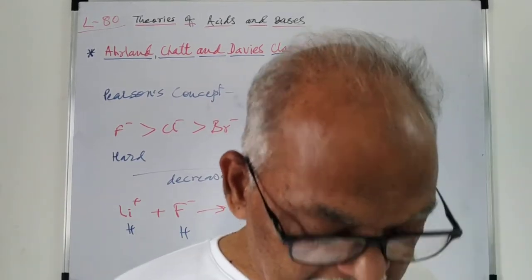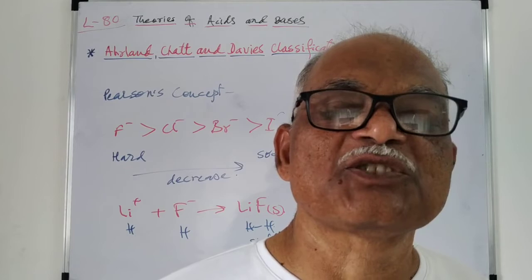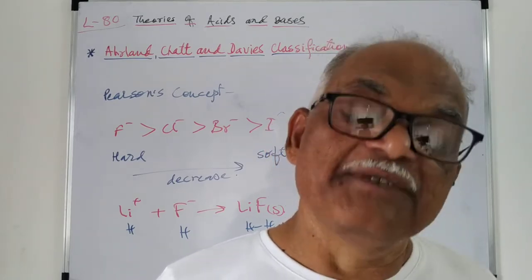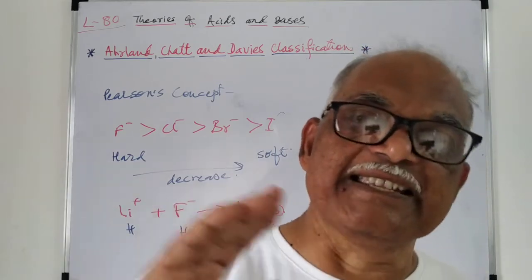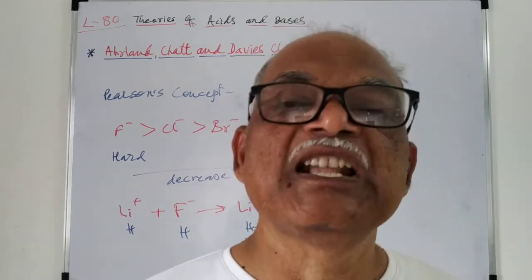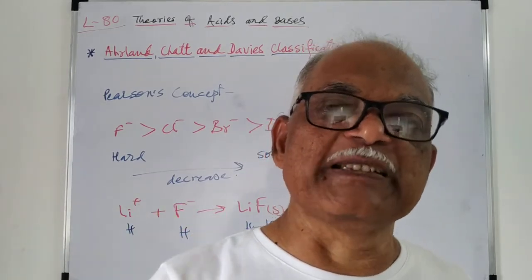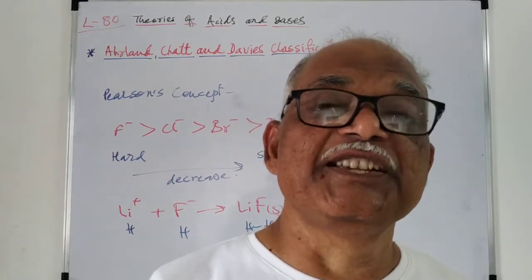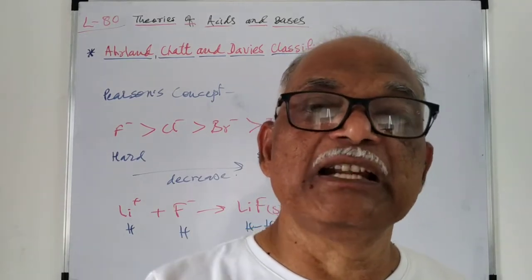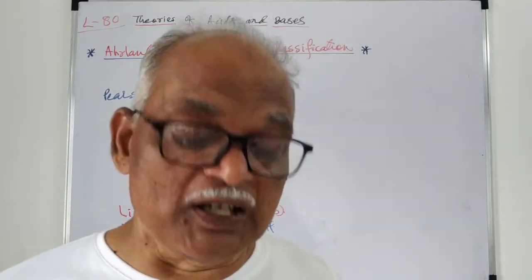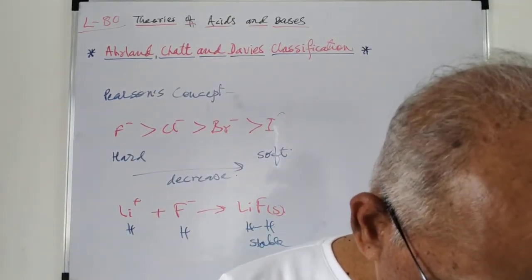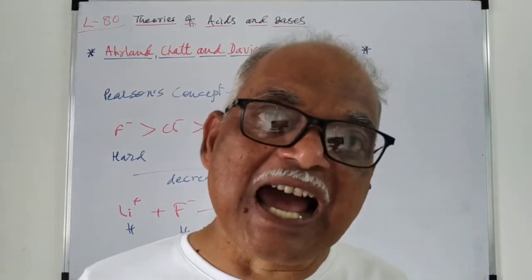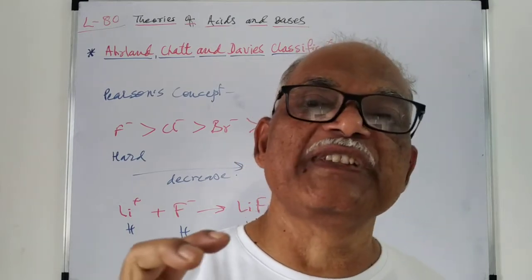Generally, we have seen that alkali metals and alkaline earth metals are smaller in size, more compact, and therefore they are harder species. Whereas transition metals towards the right side of the periodic table are softer species because they are larger in size. They have a small oxidation state and they have pi electrons in order to form pi bonds with Lewis acids.